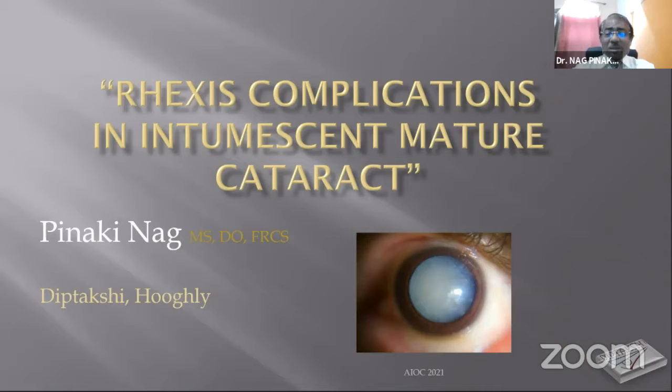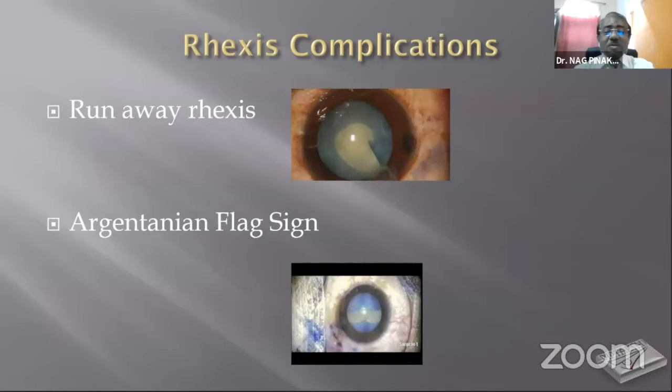And thank you again for inviting me, and also to the Scientific Committee, AIOC. Today, I'm going to talk about rhexis complications in intumescent mature cataract and how to prevent it. Over the years, doing our cataract surgery, especially in this intumescent mature cataract, we have come across lots of cataracts where we lost the rhexis and ended up having so many problems. So today, I'm just talking about this particular situation where intumescent white mature cataract can cause problems.